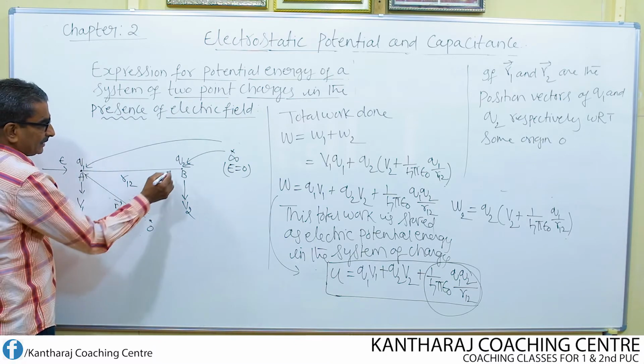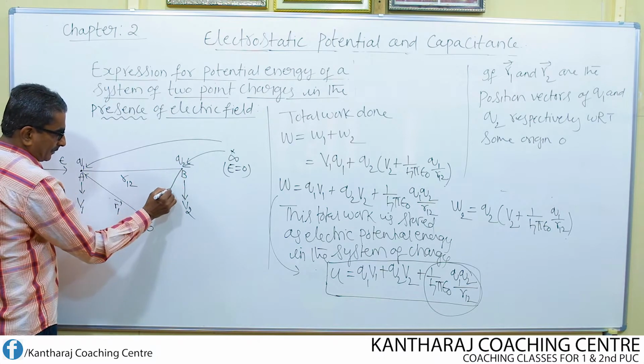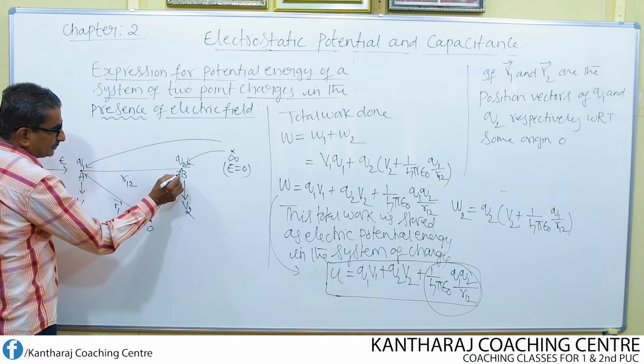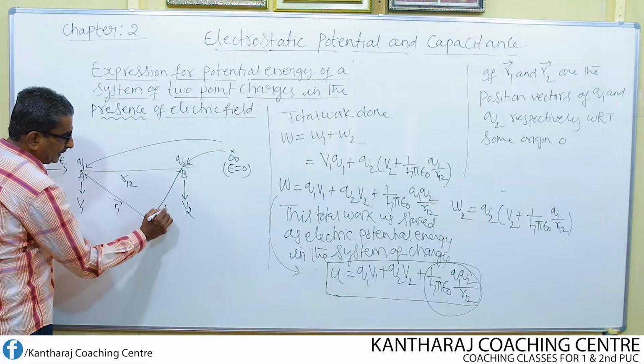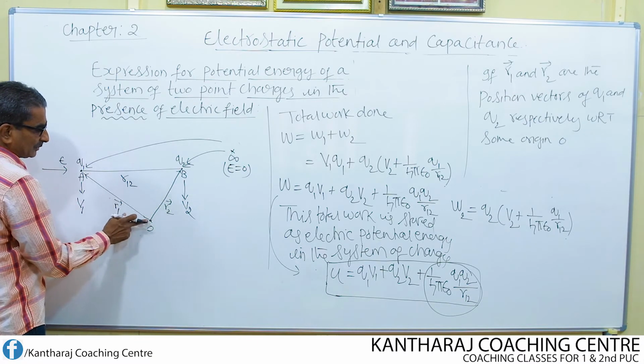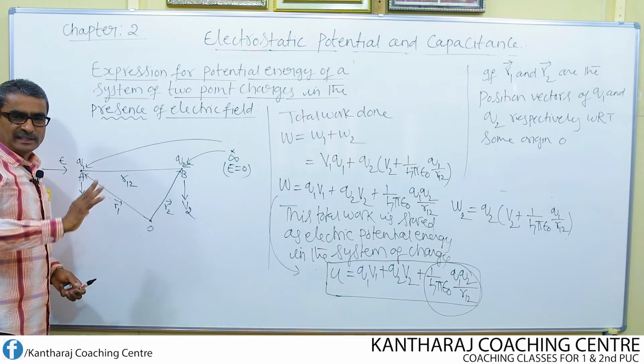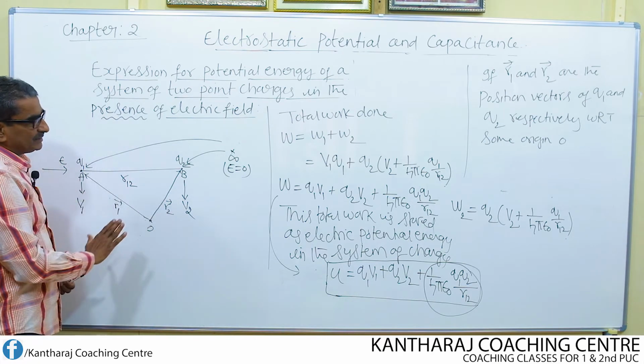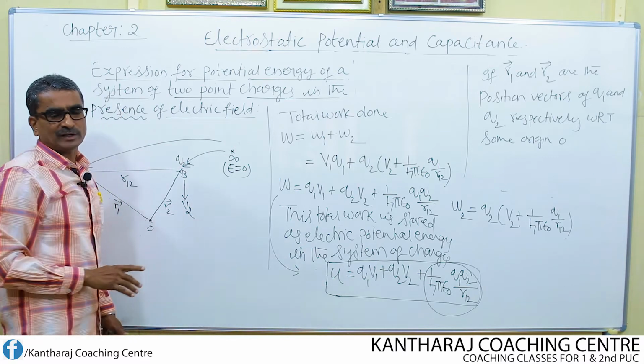Then R2 becomes the position vector of the charge Q2 with respect to the origin. In the diagram, no need to mention this. Simply if we write one sentence, it is over.